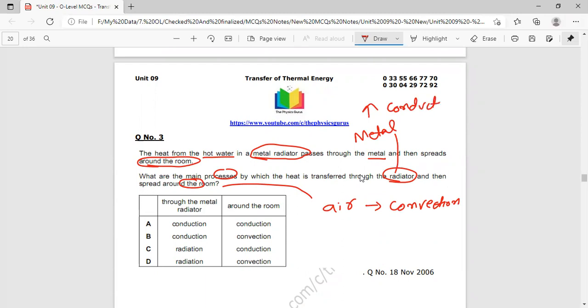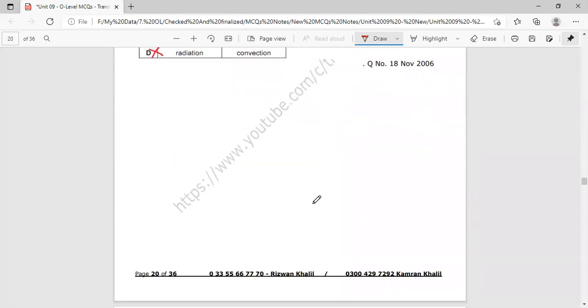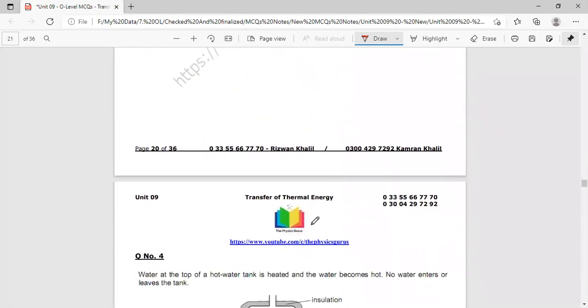So let's see the options. Through the metal radiator, heat can be transferred through conduction. So options C and D are being opted out. And in the room, since air is there, option A is also being opted out. Which option is now the correct answer? Option B, because in metal, heat is transferred through conduction, and in the room, air is there and heat is transferred through convection.